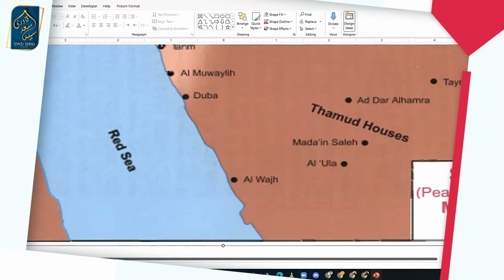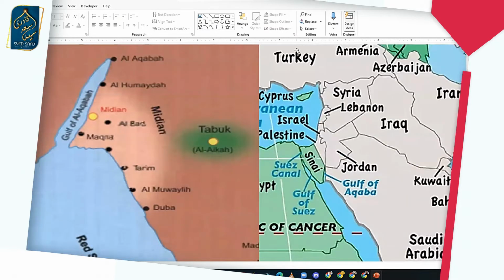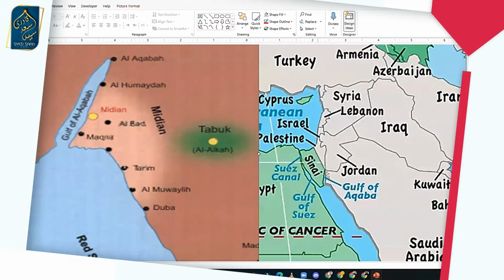Let me show you another picture so that you understand. This is the picture from now. These are the countries now in the world map. We got Jordan, we got Palestine, we got Saudi Arabia. Right here, do you see this little opening? That's where Shuaib alayhi salam's people were, south of Jordan and south of Palestine. On the other side of the Sinai Desert is Egypt. That's where they were, okay?